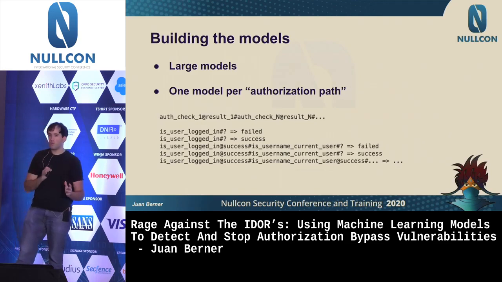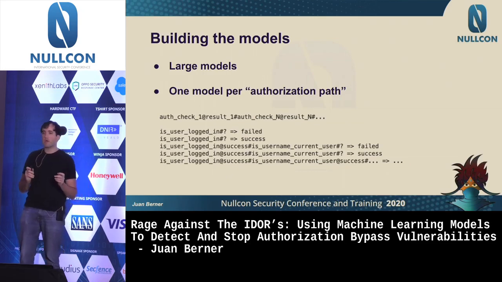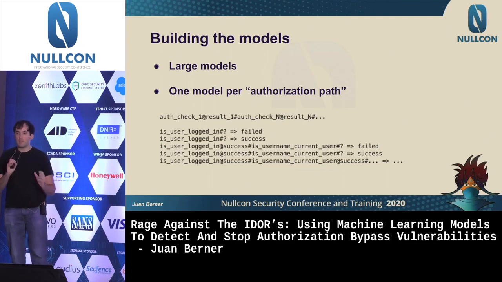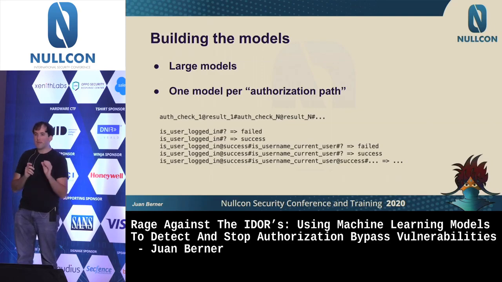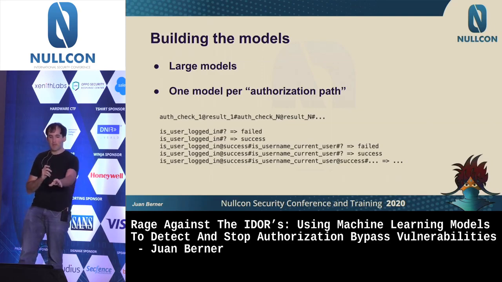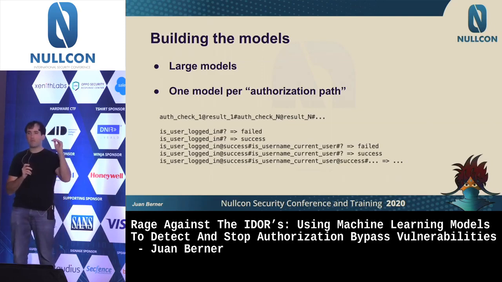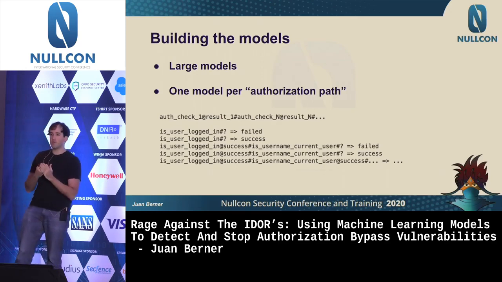Now, up to here, we had to build these models. You can either do it as a very large model, or you can have separate models. In my particular case, for the first two situations, I decided to go with particular models for each particular endpoint, and also for each particular authorization path. By authorization path, I mean, in this example, how does the flow go of a request until you are actually returning something to a user?